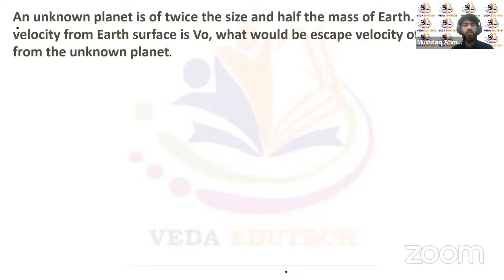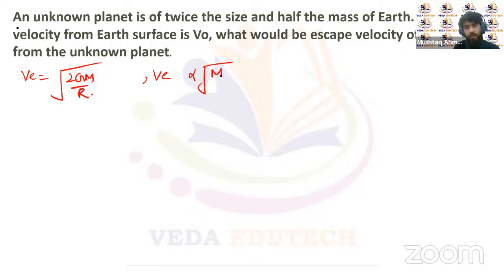An unknown planet is of twice the size and half the mass of Earth. If the escape velocity from Earth's surface is V0, what would be the escape velocity of a particle from the unknown planet? So we know escape velocity is under root of 2GM upon R. We can see the escape velocity is proportional to root of M upon R, where M is the mass of the planet and R is the size, meaning the radius of the planet.